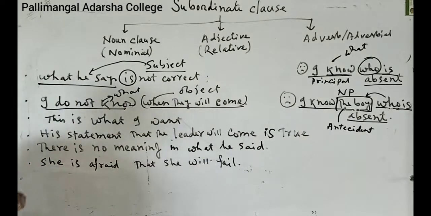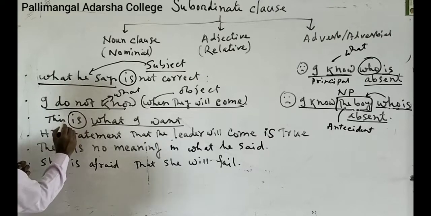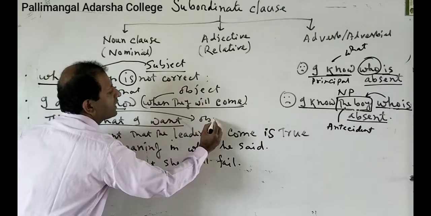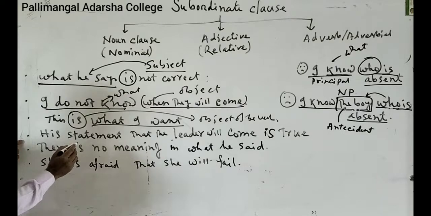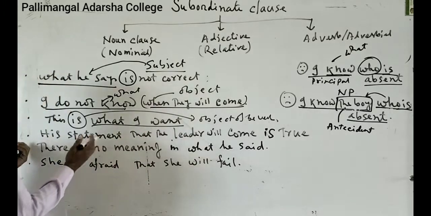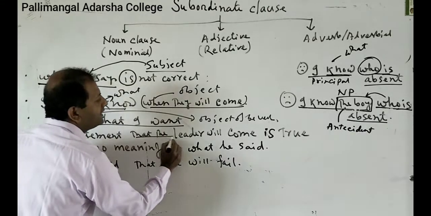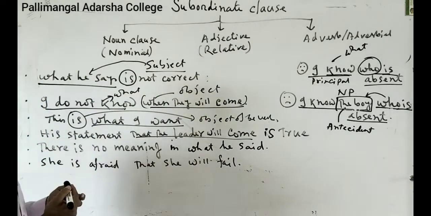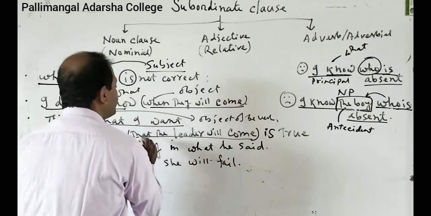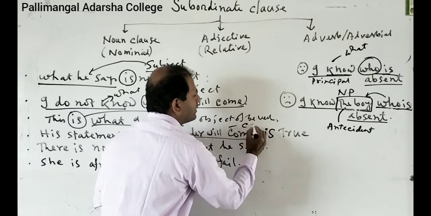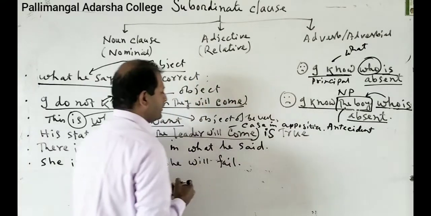And then this is what I say. And this, what I want, is a noun clause, because this is the object of a be verb. And next, his statement that the leader will come. What is his statement? The identity, that is, the explanation of the statement, is that the leader will come. That the leader will come is the identity of the statement, it is not a true object. So this is called case in apposition. Case in apposition.